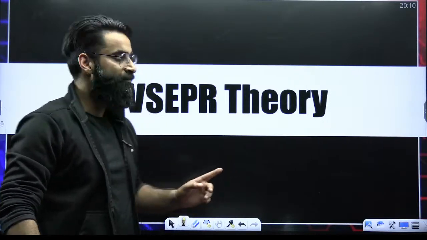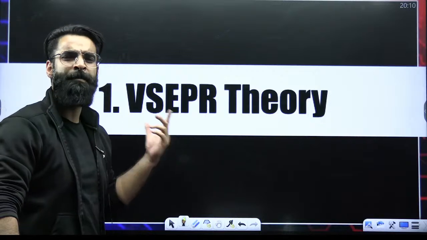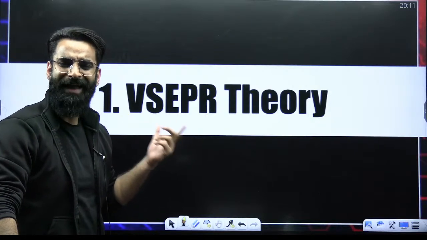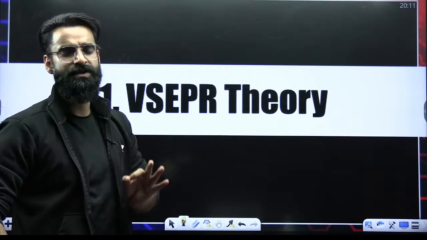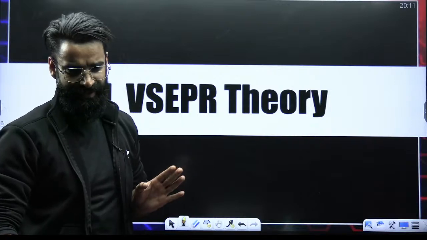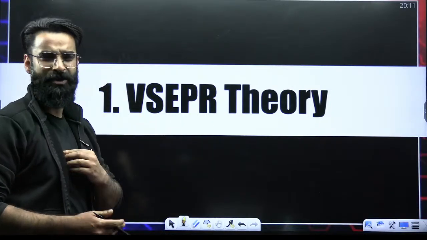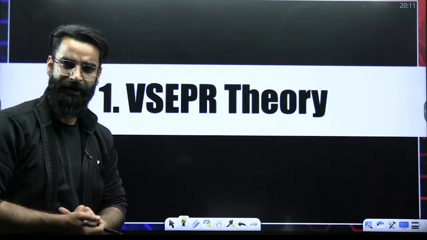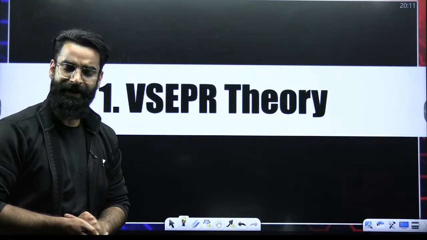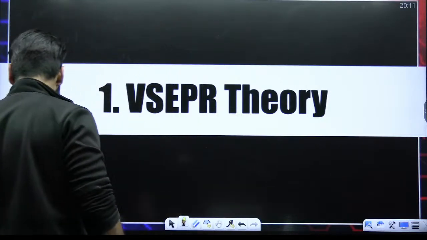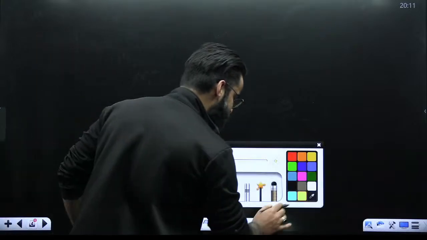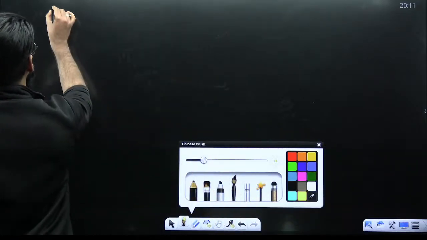So people, this is the super important thing from which questions will be asked every year when it comes to the NEET examination. Okay? And this particular theory is from the chapter chemical bonding, your inorganic chemistry, right? So, first of all, if I talk about the valence shell electron pair repulsion theory,